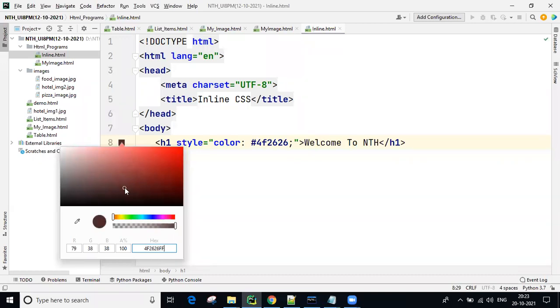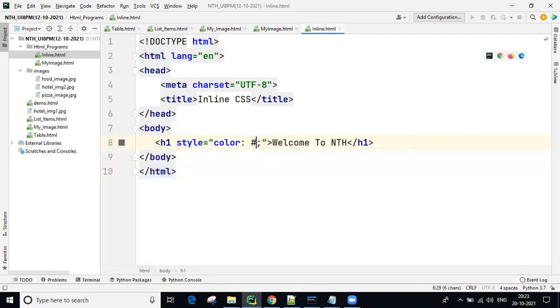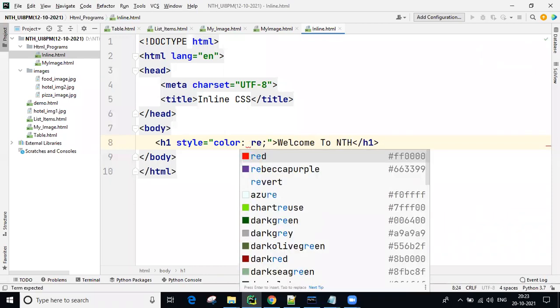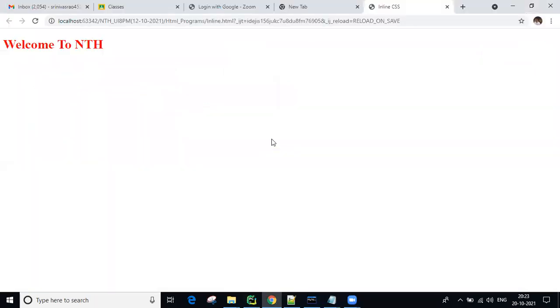Normally, if you are telling names like red, blue, white, maximum 20 color names we remember. If you are brilliant, maybe 50 color names you remember. But using this combination, guys, we can write thousands of colors. Clear? So remember this one. I want only red. Now you are getting red color text.